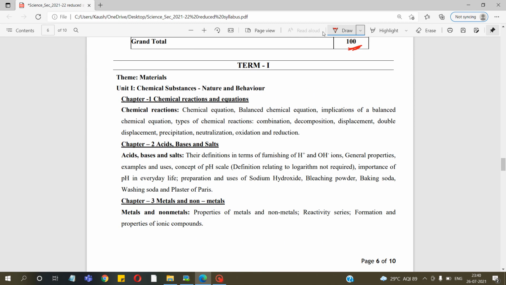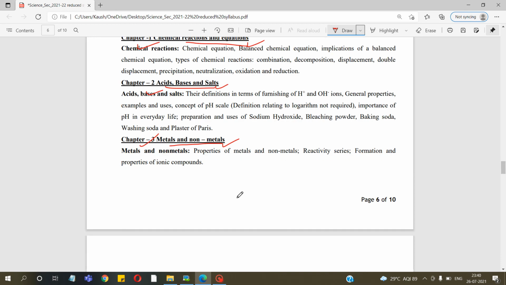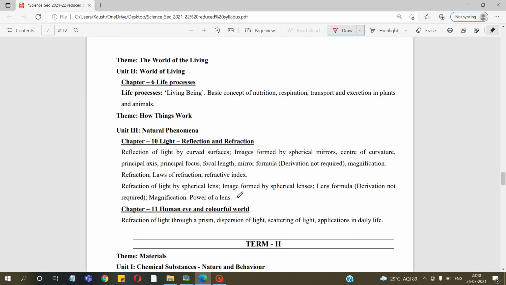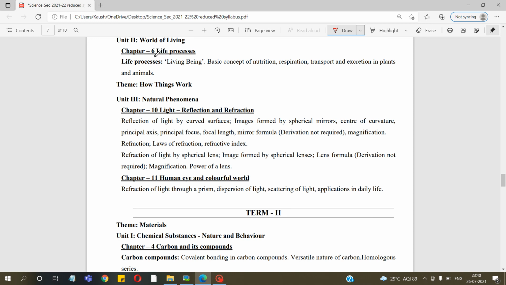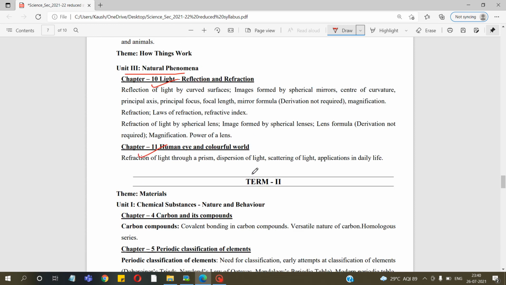So in term 1, there will be chapters 1, 2 and 3 from unit 1. Chapter 1 is chemical reactions and equations. Chapter 2, acids, bases and salts. Chapter number 3, metals and non-metals. From unit 2, the world of living, that is from biology, the chapter life processes will be there. And next, unit 3, chapter number 10, light, reflection and refraction, that is from physics. Chapter number 11, human eye and colorful world, again from physics. These chapters will be there.